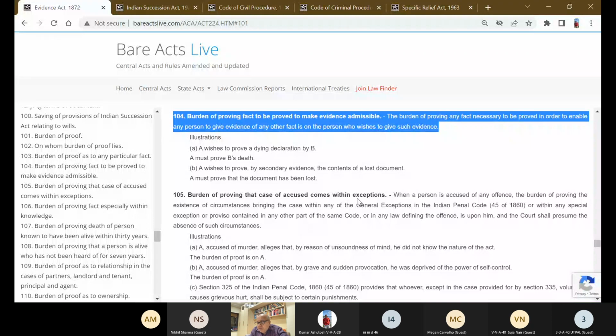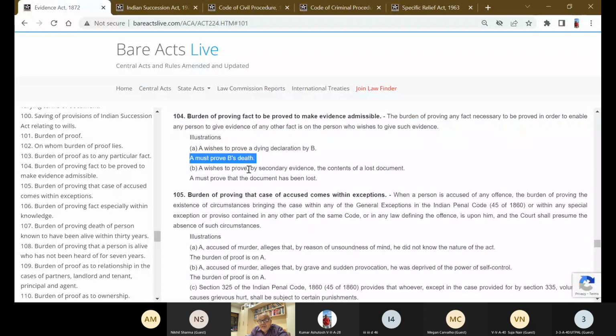A must prove B's death. So you just cannot rely upon the probate of your grandfather or a dying declaration statement of XYZ unless the factum of death itself is proved, isn't it? There cannot be dying declaration